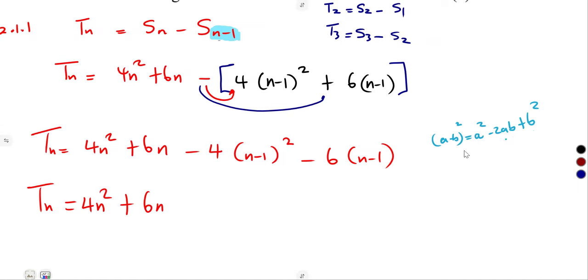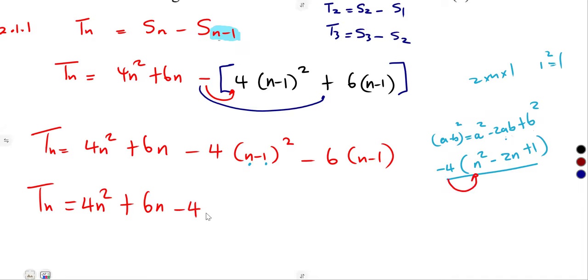So meaning to say here it was going to be negative 4 into n squared, our first term, minus 2ab, that's 2 times n times 1, which is 2n, plus b squared, the last term squared. 1 squared is 1. So expanding by negative 4, this bracket, we were going to have negative 4 times n squared, negative 4n squared. Negative 4 times this negative 2n, plus positive 8n. Negative times a positive 1, negative 4. So we have expanded everything now.